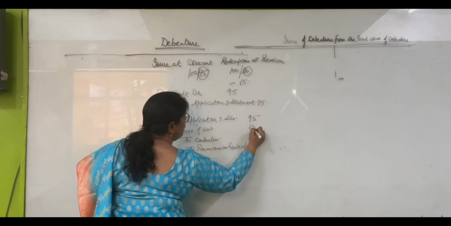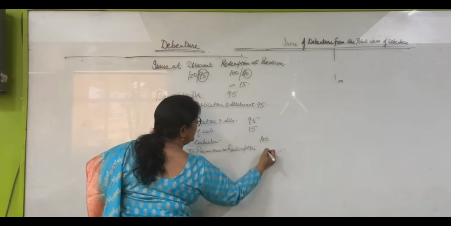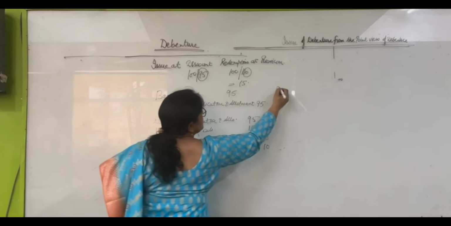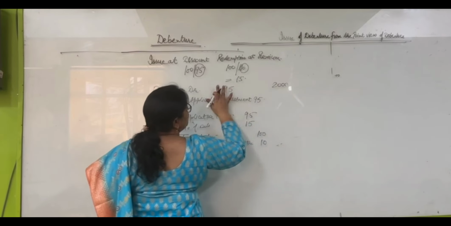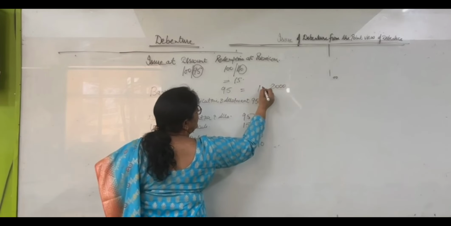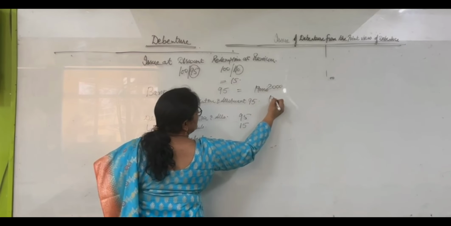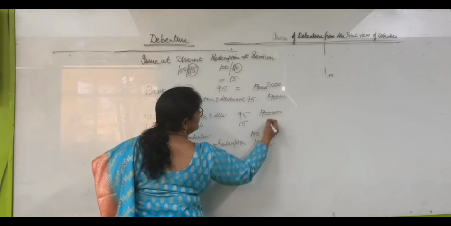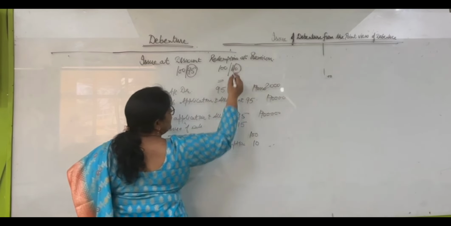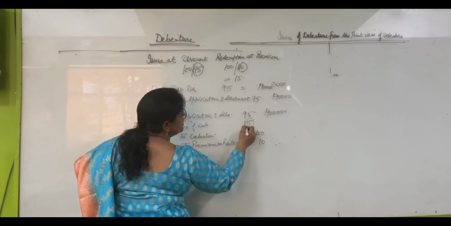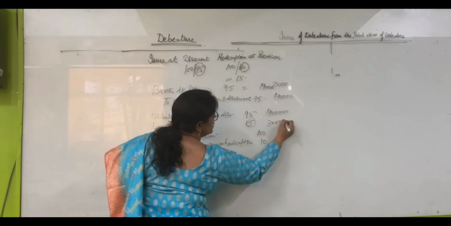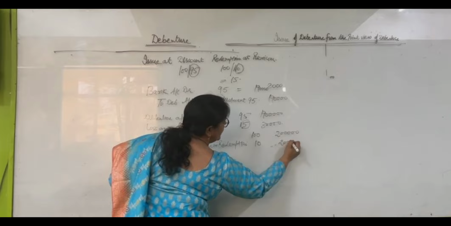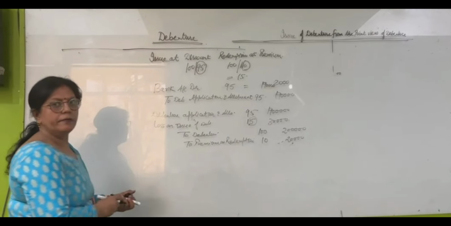Issue at 95, redemption at 110, so 2000 debentures into 95 is 1,90,000. 10 rupees premium plus 5 rupees discount gives 30,000 loss, 2 lakh debentures and 20,000 premium on redemption.